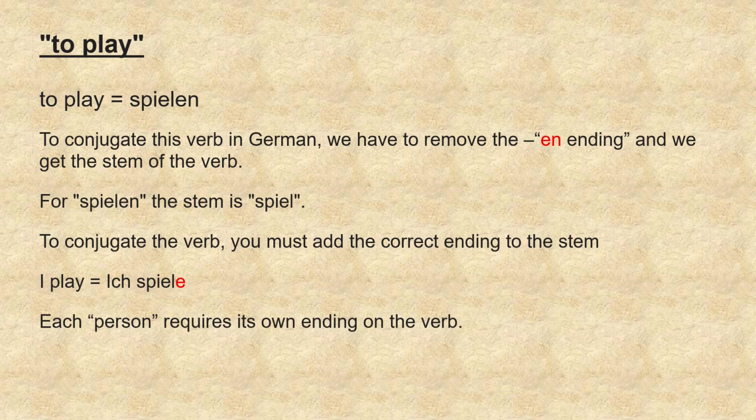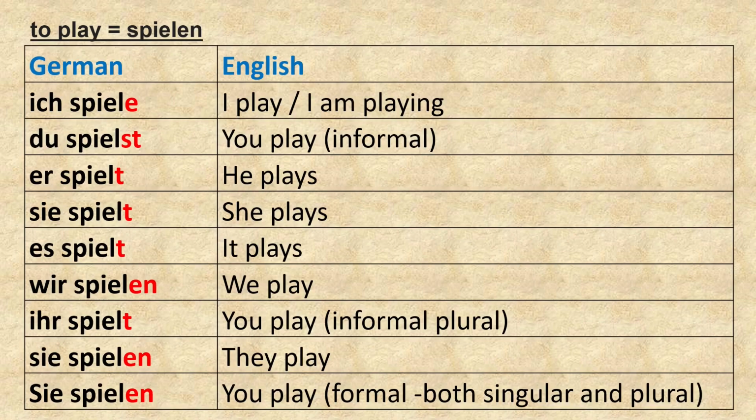Each person requires its own ending on the verb. This is called conjugating the verb. Let us see the different verb endings with an example. The verb endings for each pronoun are indicated in red color. Ich spiele. I play or I am playing.